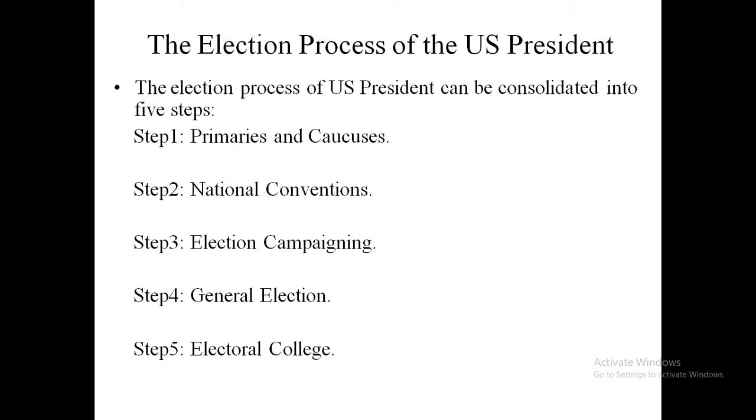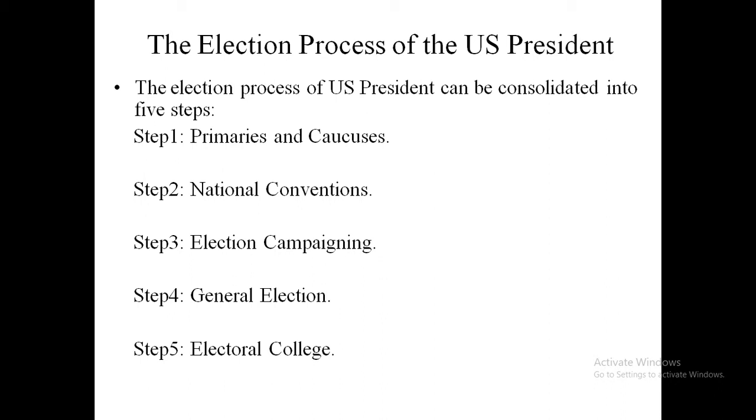So in the US, the president is not directly elected by the common people. The common people of the US first elect the electoral college, and this electoral college ultimately elects the president. As we know, the US has a federal form of government.